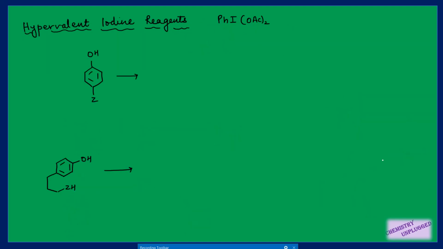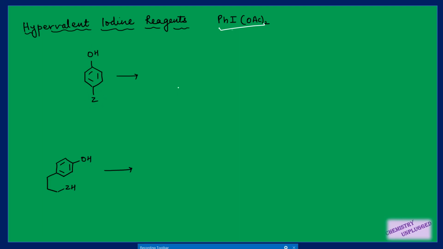But the important type of reagent is hypervalent iodine reagent, and especially this reagent. This is very, very important, right? So first I want to tell you the general type of reaction which it can show. It is not given in the syllabus, but I am giving you this information because I think it is a very important reagent. So suppose you have a benzene ring attached with alcohol, and we have a Z group attached here.